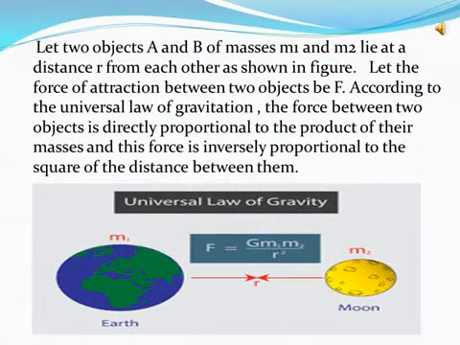Let us consider two objects A and B of masses m1 and m2 lying at a distance r from each other as shown in the figure. Let the force of attraction between the two objects be F. According to the universal law of gravitation, the force between two objects is directly proportional to the product of their masses, and this force is inversely proportional to the square of the distance between them.